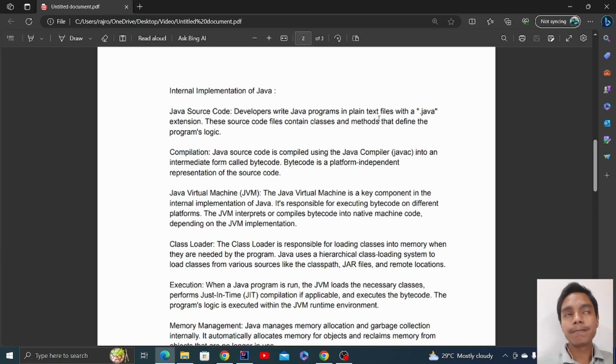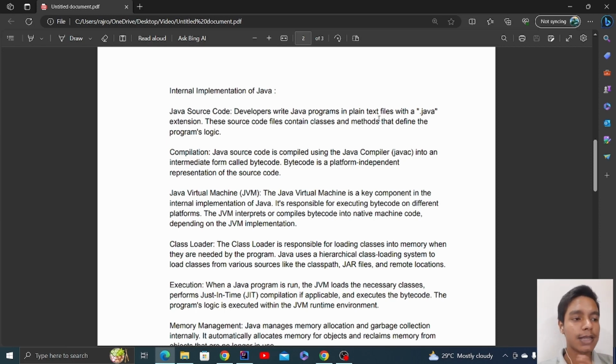So that was one point. Another point is that functions and classes are something that our Java source code deals with. Now the compilation: as I said, the JDK helps you in compilation. There is a JVM, the Java Virtual Machine. It's a virtual machine that checks your code, changes the code into machine code, and lets the computer understand that this developer, this person, wants you to do this.